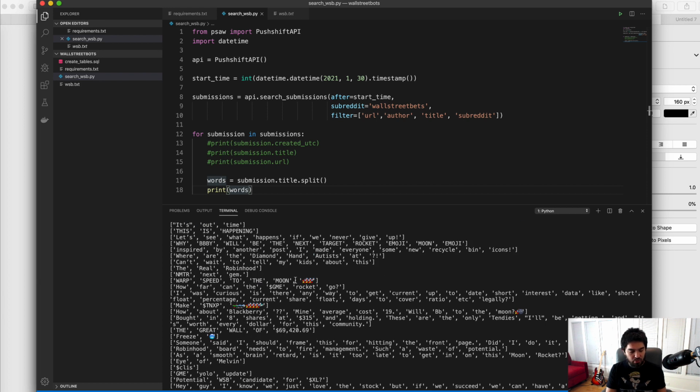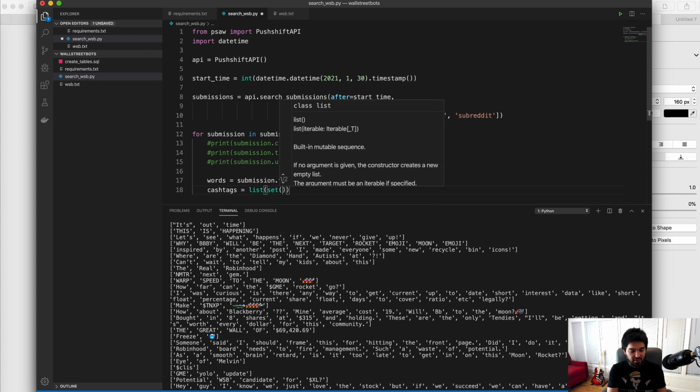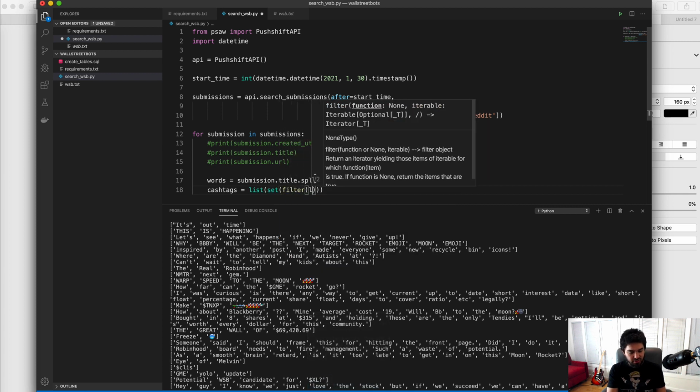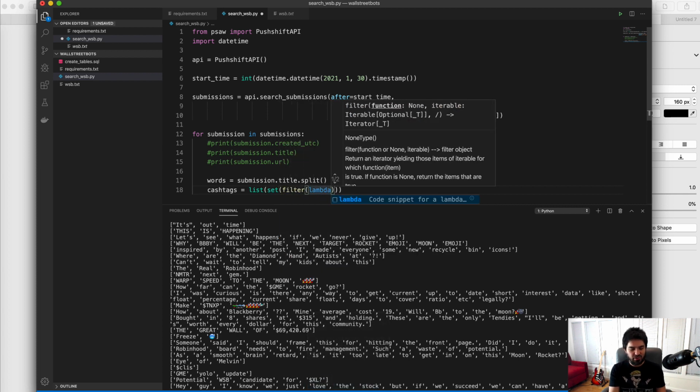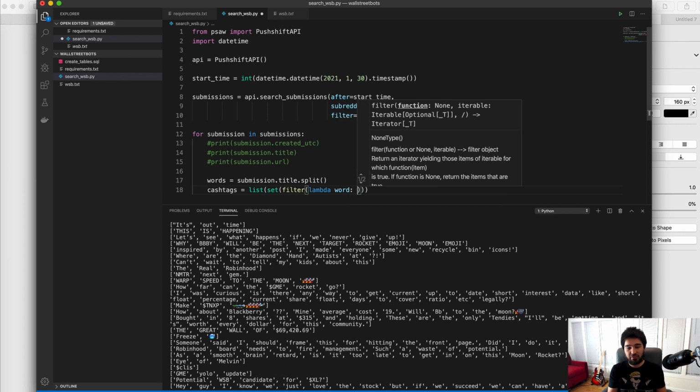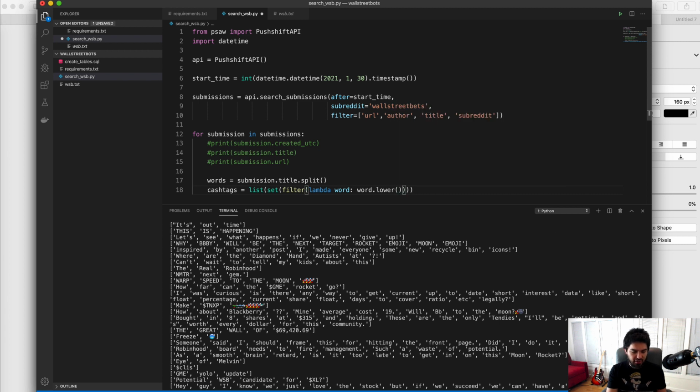This is just every single post for today. How do we get the ones that just mention particular stocks? And how do we look at these cashtags? So let's try to filter out posts that mention particular stocks. And so I'll do cashtags equals, and I'm going to do list and set and filter, and I'm going to chain a lot of things together. I don't normally do this on the channel, but I'm going to try to get a little more advanced over time. So I'm going to do lambda word: word.lower().startswith('$'), and then comma words.